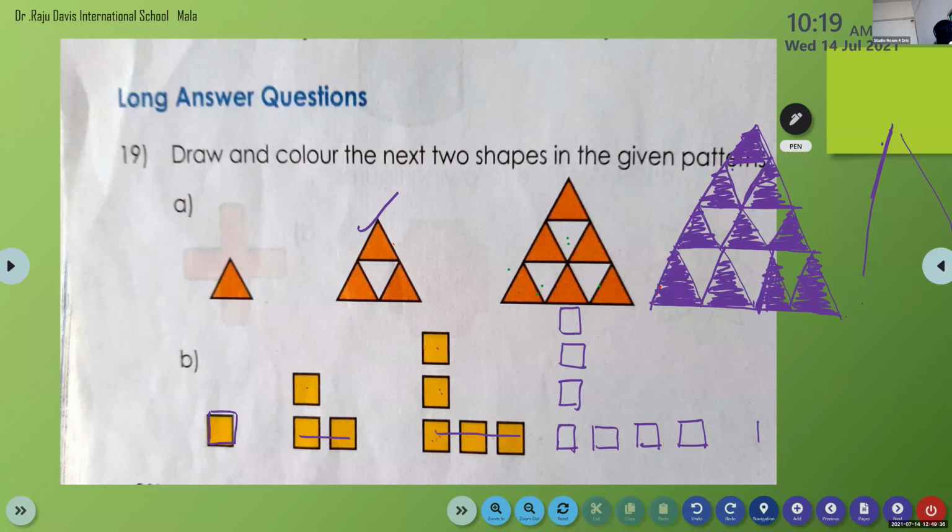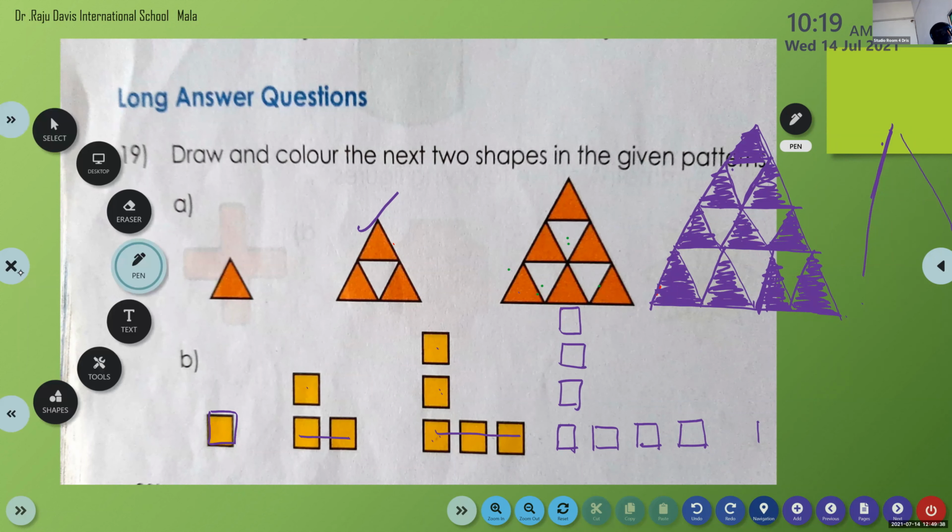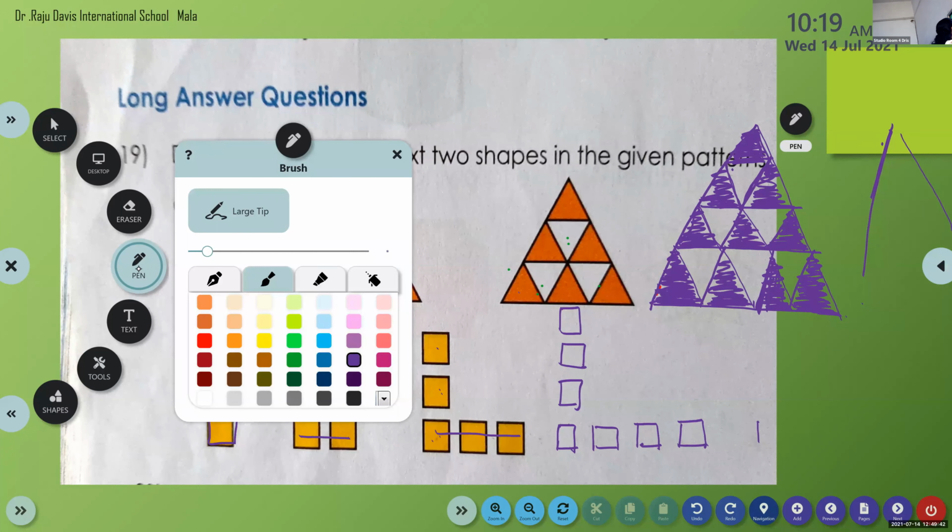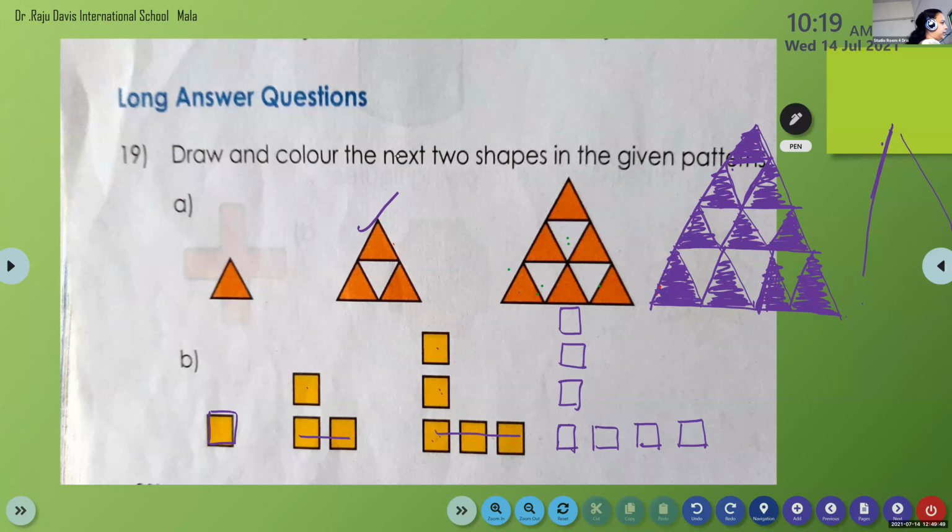So we'll take another color. See how the pattern is moving. We can see patterns in shapes. Then we can see patterns with lines, patterns in nature, artificial patterns, natural patterns. So here we are completing with the shapes. Here we have 1, 2, 3, 4. Ma'am, I completed. 5.